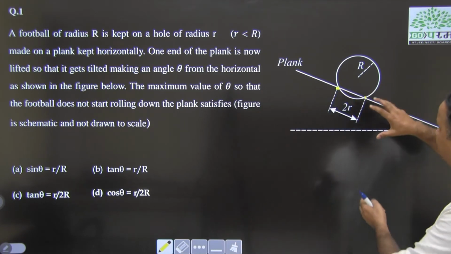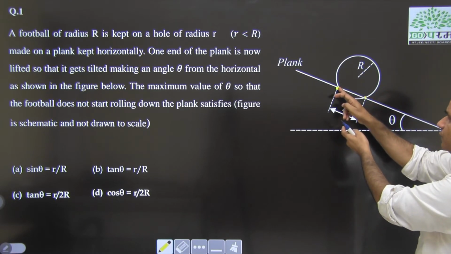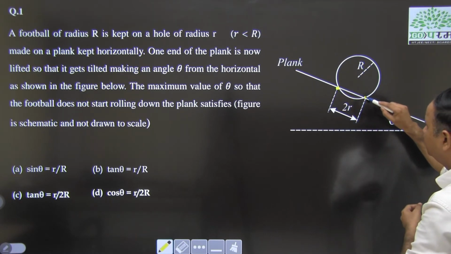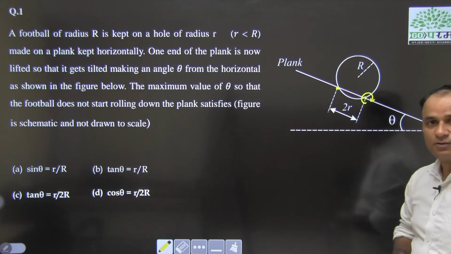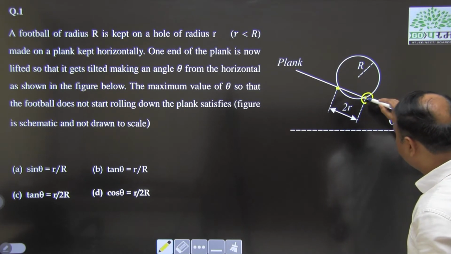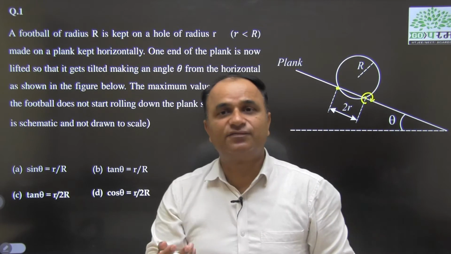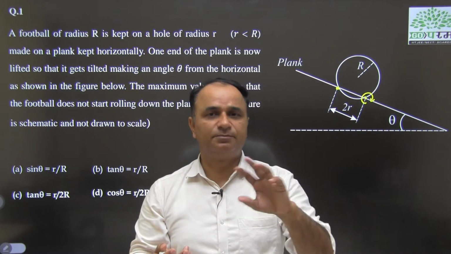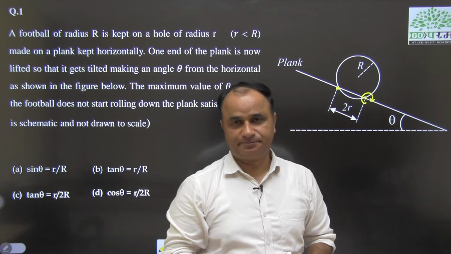You can see that a time will come when this football will leave this point of contact, and this will start pure rolling about this point of contact, rotation about this point of contact, and at this point of contact there will be no slipping. So, this kind of rotation where there is no slipping between 2 points of contact is called pure rolling.